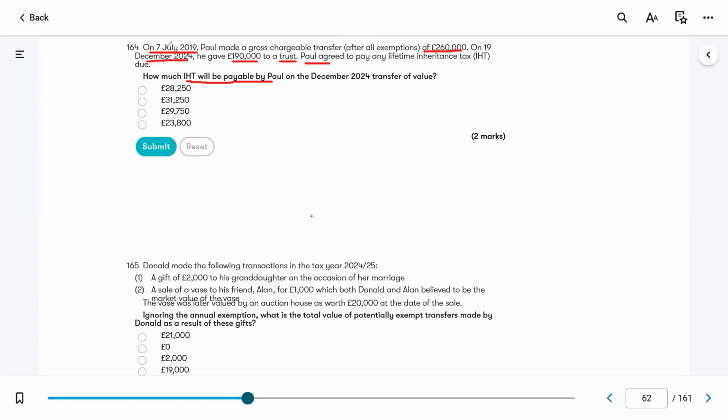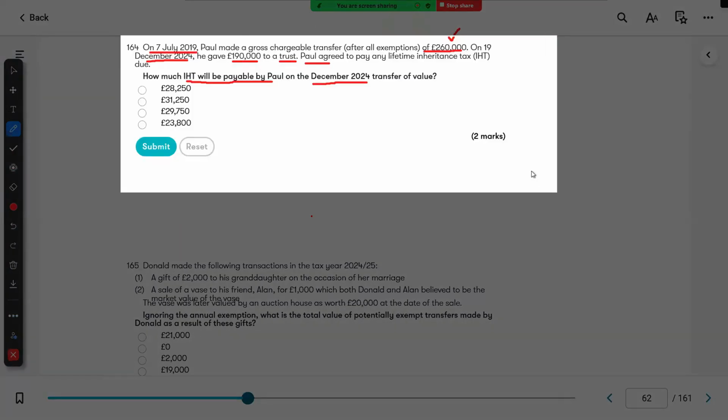It is on 7th of July 2019. So when we see the date December 2024, this falls within the previous 7 years. So this means that first, the nil rate band will be used for this 260,000. And then whatever nil rate band is available will be utilized for this trust. And then whatever the chargeable amount is, we're going to multiply that by 25%. Okay. So I have explained this. Let me take this to the Excel sheet and explain it to you.